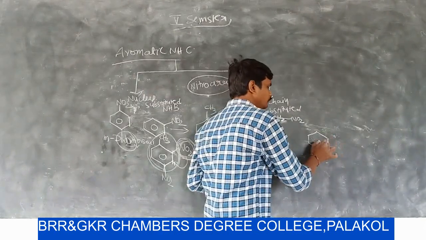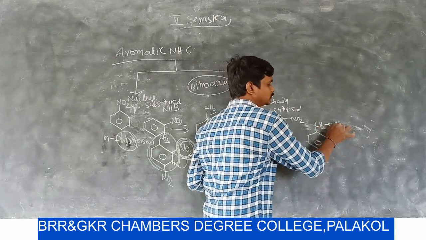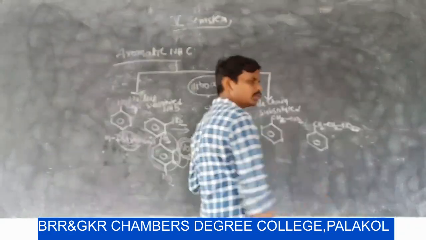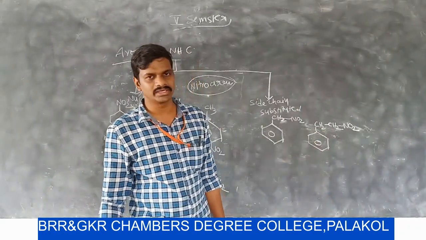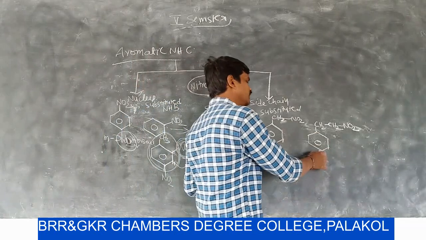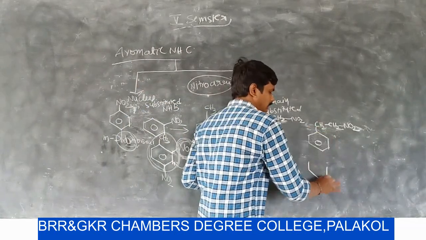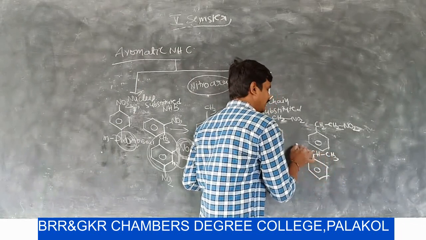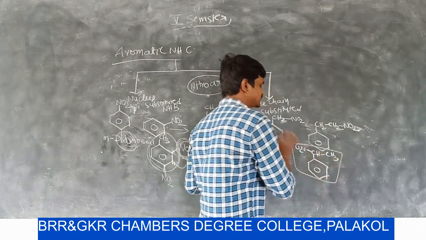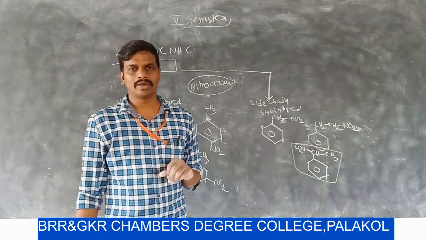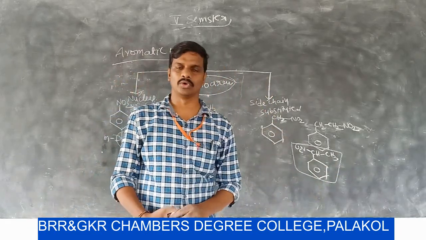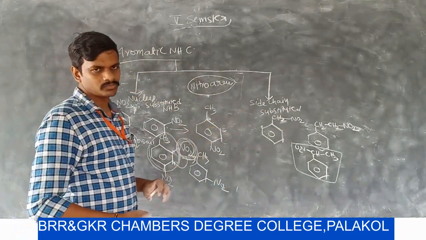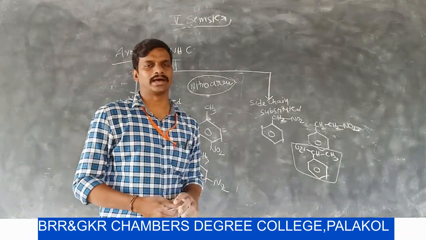If in ethyl benzene one hydrogen atom in CH3 is replaced by NO2, it is also an example of a side chain substituted nitrohydrocarbon. Or a hydrogen atom in CH2 is replaced by NO2. This is also an example of an aromatic side chain substituted compound. So these are the two types of aromatic nitrohydrocarbons.